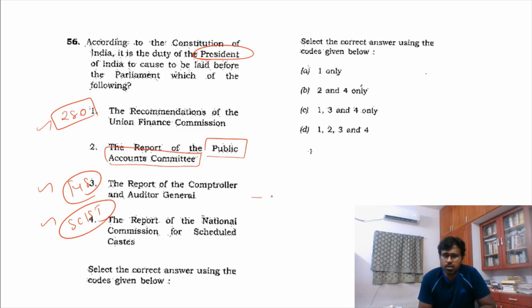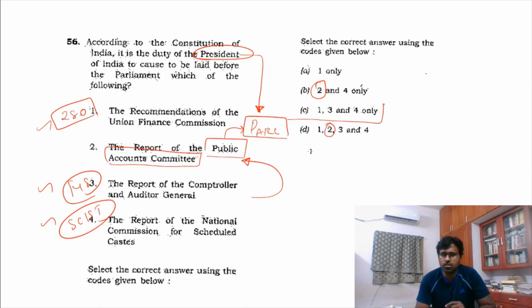The CAG's report is discussed in the Public Accounts Committee, which submits its report to Parliament. So nowhere does the President come in the submission of the Public Accounts Committee report. This one logic, if you know polity, you will remove. And as I said, these three are true, and hence this is true. So these 2 questions in 20 questions are true.